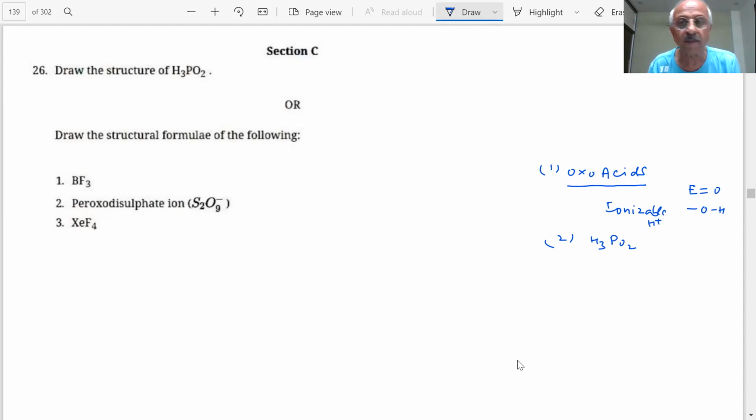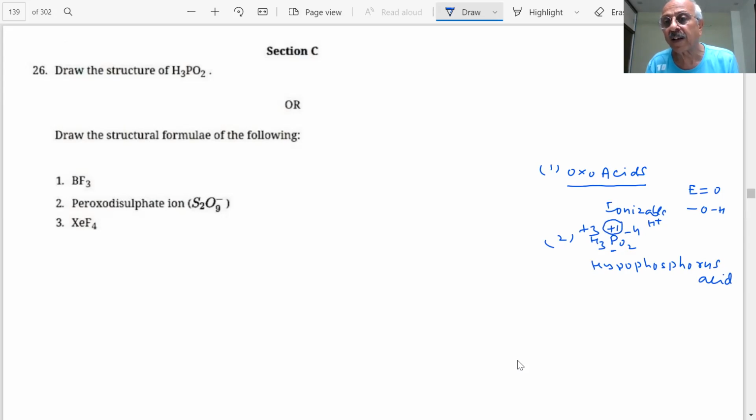What is this called? H3PO2 is called hypophosphorus acid. What is the oxidation number of phosphorus here, students? In H3PO4 it will be plus 5. Here it is plus 3 minus 4 plus 1, that is plus 1.